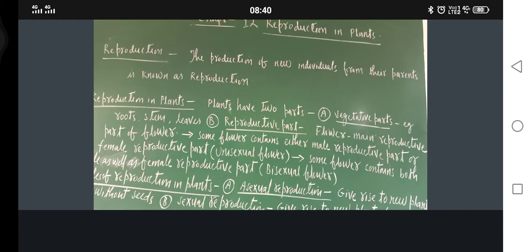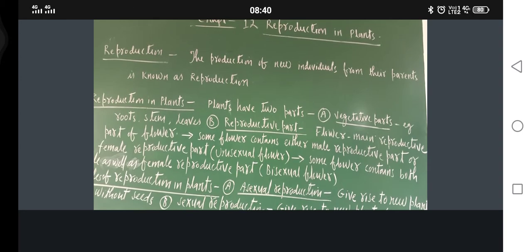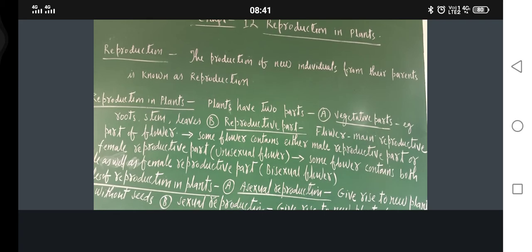Generally we know that individuals have reproductive parts, and reproduction can be done only through reproductive parts. But in plants, if you want to study reproduction, first you have to study the plant parts. Plants have basically two parts. The first part is the vegetative part. What are the vegetative parts? Roots, stems, leaves. These are called vegetative parts.